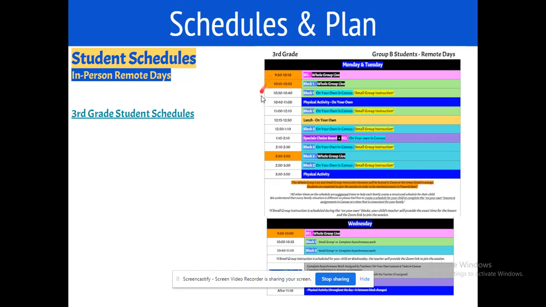So for example, if they were in reading in the morning, at 2:10 they will sign into their math teacher's Zoom and will be in the waiting room until 2:30. At 2:30, their teacher will let them into the Zoom, and they will receive their whole group instruction for that day.